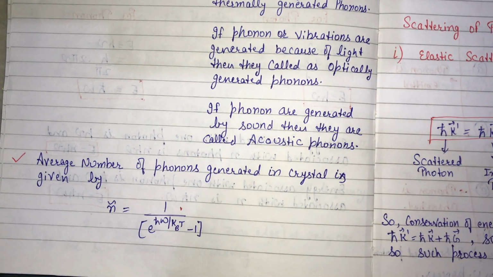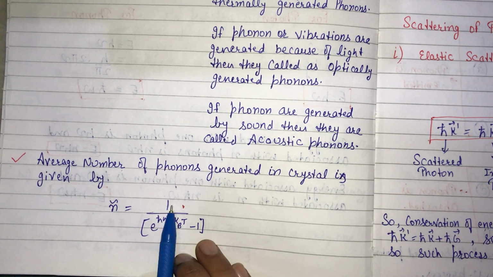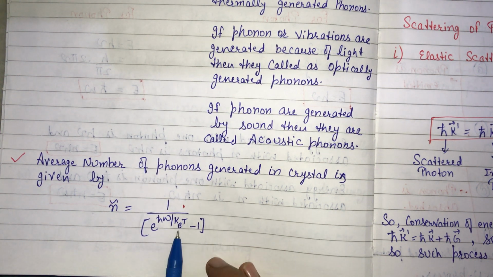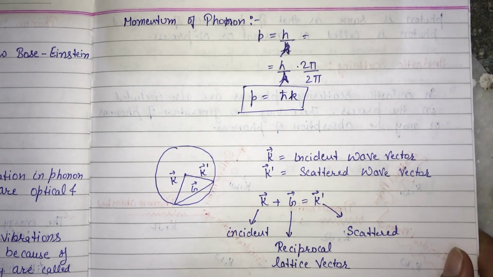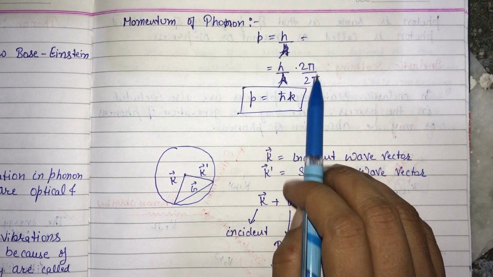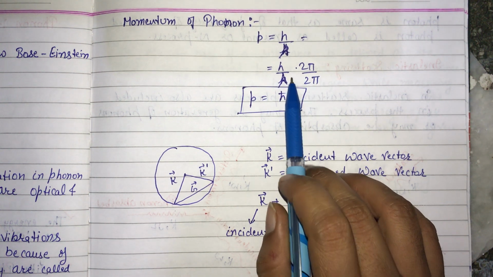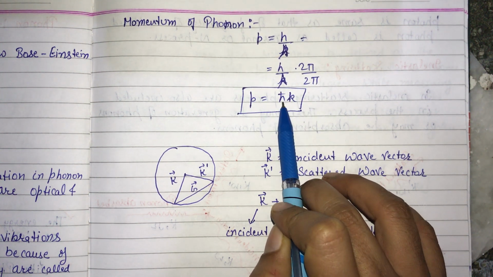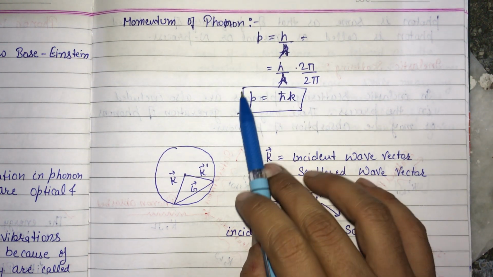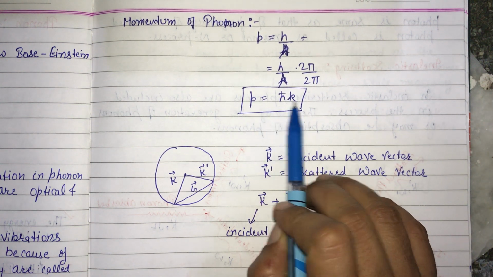Now if we write the average number of phonons generated in a crystal, then it is given by n average equals 1 over e to the power h cut omega over kB T minus 1, where kB is the Boltzmann constant and T is the temperature. Clear? Now next see what is the momentum of phonon. The momentum is equal to h over lambda. Now if we multiply and divide by 2 pi, then this h over 2 pi is h cut, and this 2 pi over lambda is k. So the momentum associated with phonon is P equals h cut k.